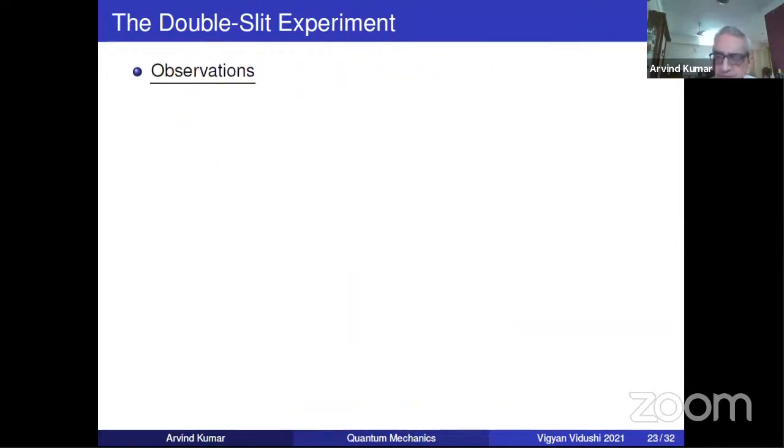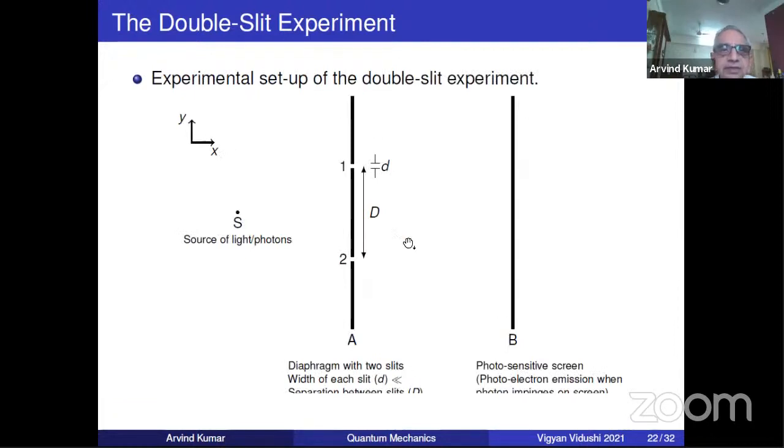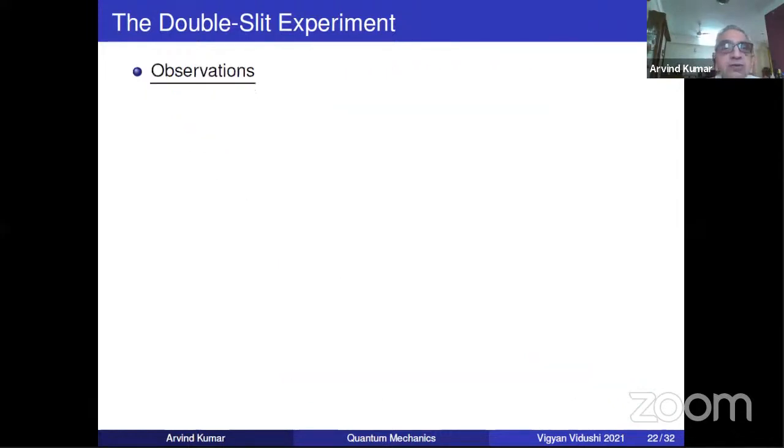Now, what are the observations? Please look at the diagram and the symbols. D is the separation between the slits, and small d is the width of the slit. This is the x-axis, and this is the photosensitive screen where photoelectron emission takes place when a photon impinges here. So here it acts like a particle. Otherwise, the photon is behaving like a wave. But let's see more rigorously what is happening.